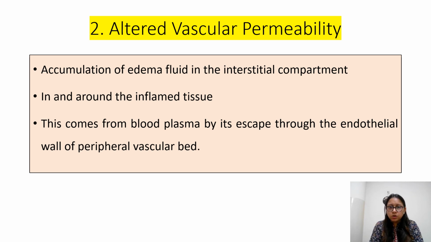अब हम discuss करते हैं altered vascular permeability. ये है, and this is resulting in accumulation of edema fluid in interstitial compartment in and around the inflamed tissue. ये कैसे होता है? This comes from the blood plasma. जो हमने पढ़ा कि blood plasma by its escape through the endothelial wall, अब leak out करना शुरू हो जाता है जहाँ fluid बाहर आ रही है. So this edema fluid is getting accumulated in the interstitial compartment in and around the inflamed tissue, and this blood plasma is coming out through the endothelial wall of vascular bed.